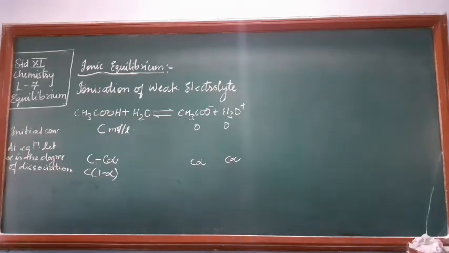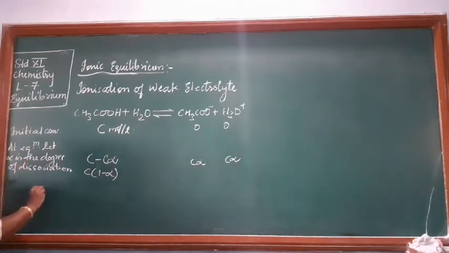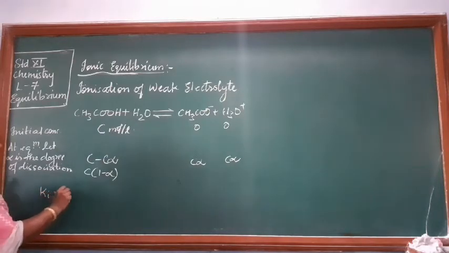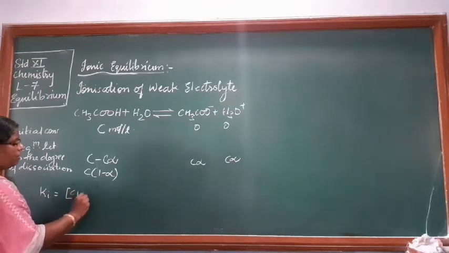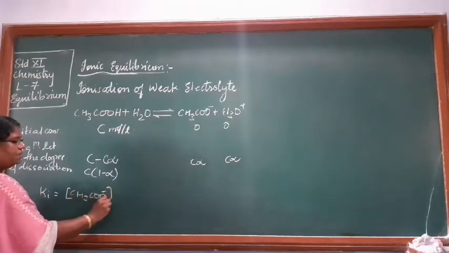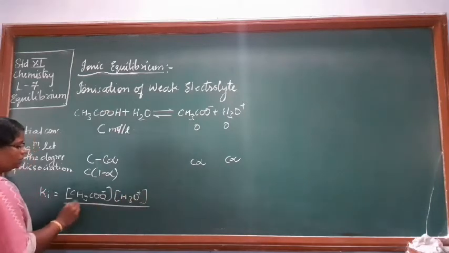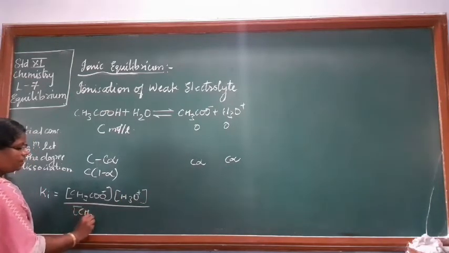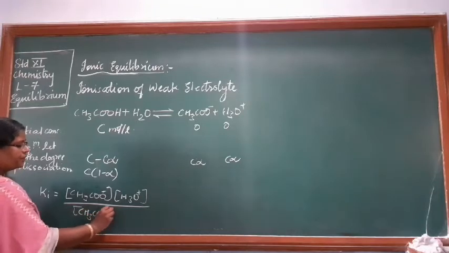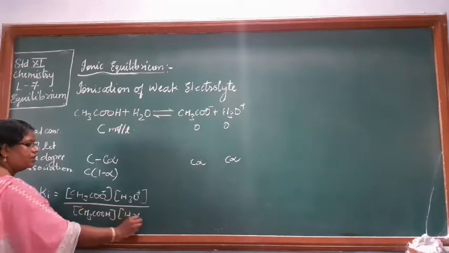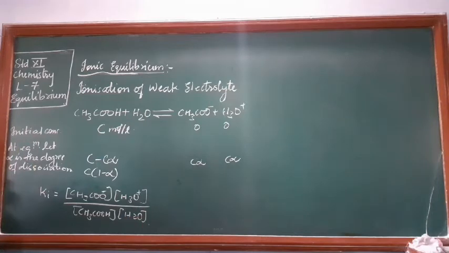Applying the law of chemical equilibrium, Ki will be equal to the concentration of CH3COO minus into the concentration of H3O plus, upon the concentration of acetic acid into the concentration of H2O.